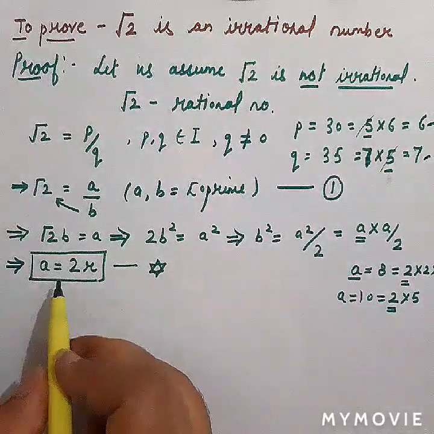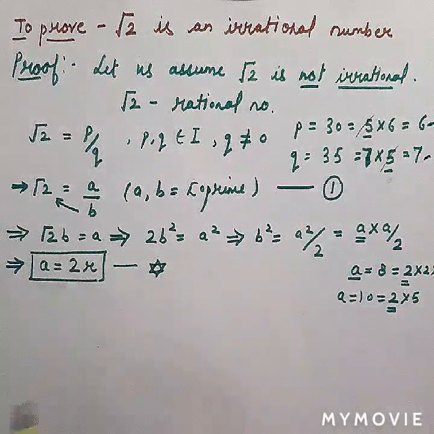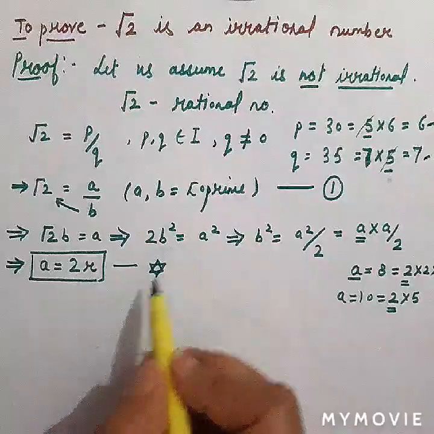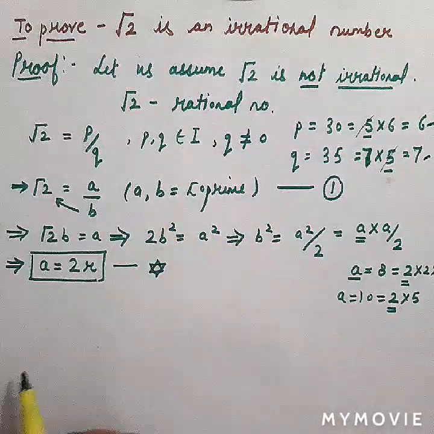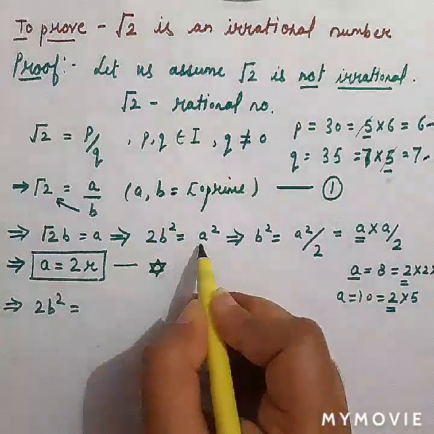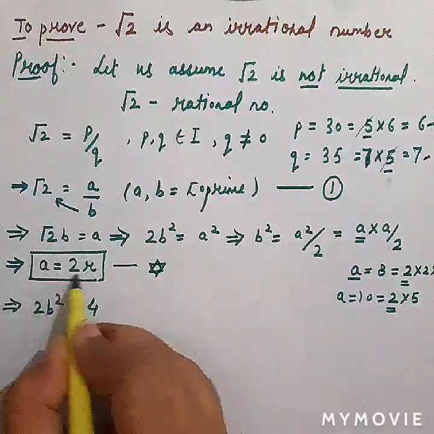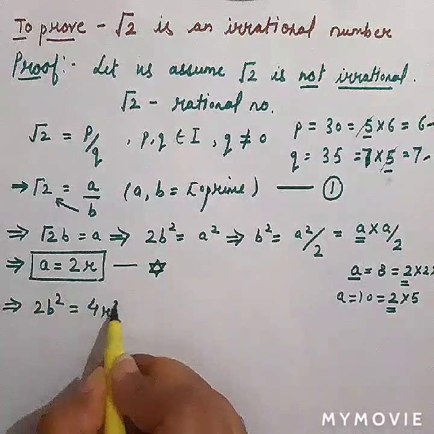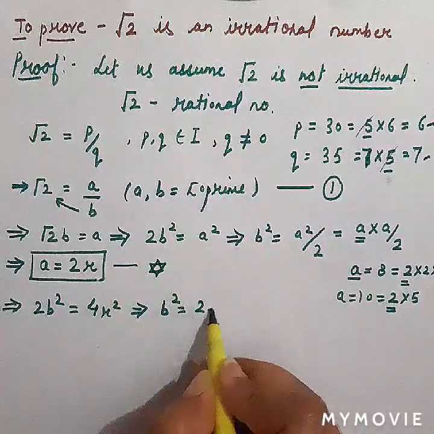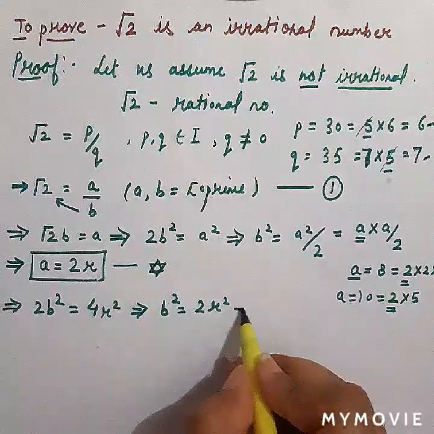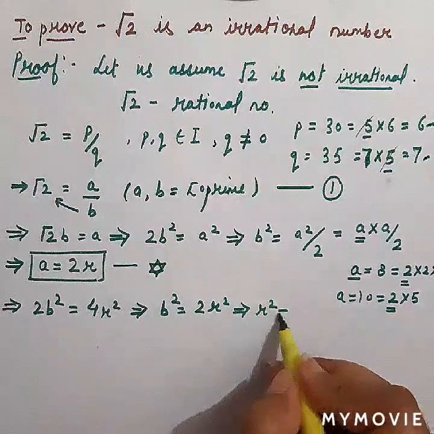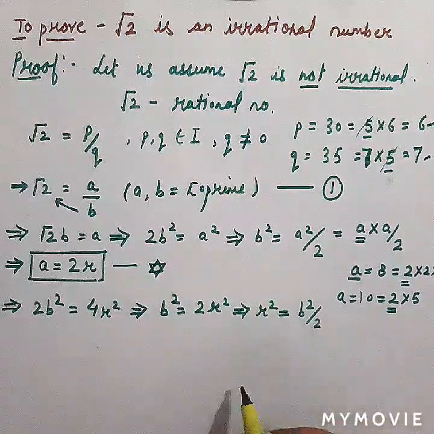Now fill in this equation: a is equal to 2r. You can fill it over here, or you can fill it here also, then we have to do squaring, etc. So I will directly fill in this equation. So what will happen? 2b square is equal to a square, which is equal to 2 square, 4, then r square. After cancelling, I will get b square is equal to 2r square. Again, this equation can be written as r square, and 2 will go down to b square upon 2.